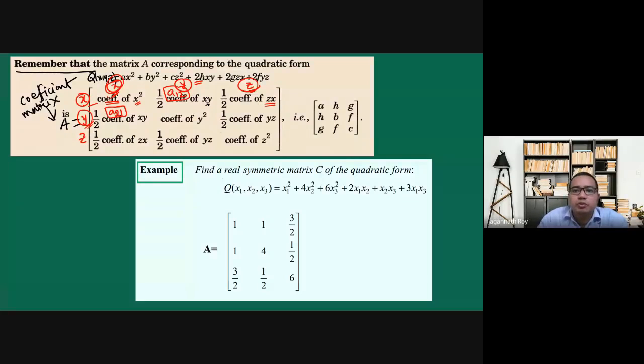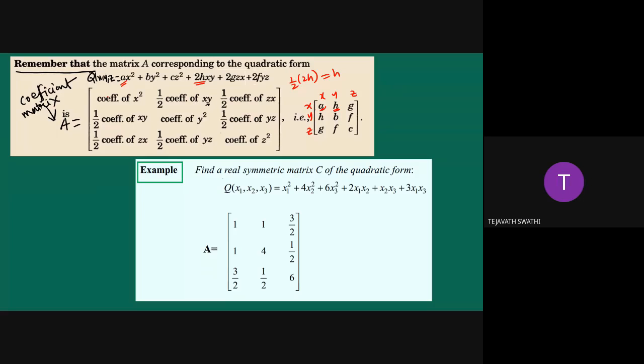So the matrix will look this way. So half of this. If you look at the matrix, it will be in this form. So this is x, y, z, x, y, and z. So x square having a, the coefficient is a. Then xy, the coefficient is 2h, so half of 2h is actually h. So h is there.